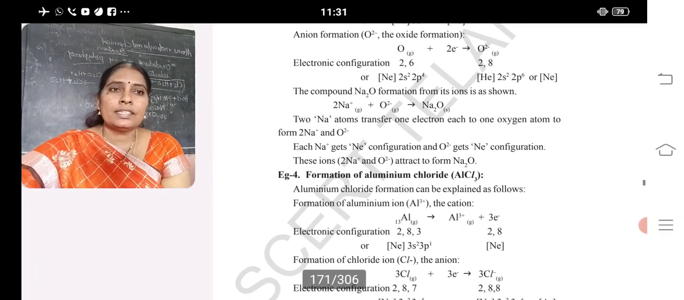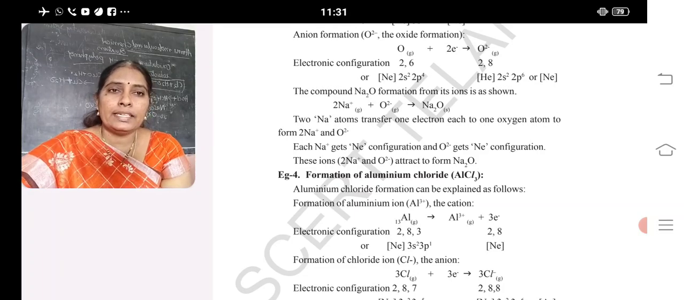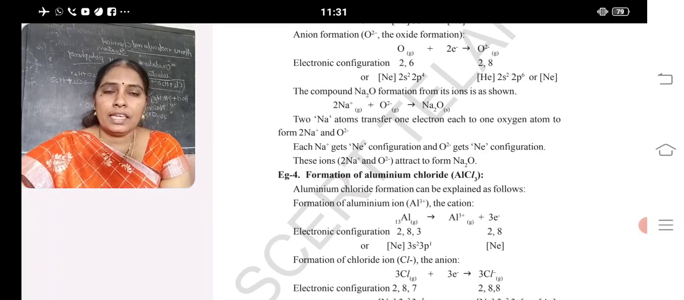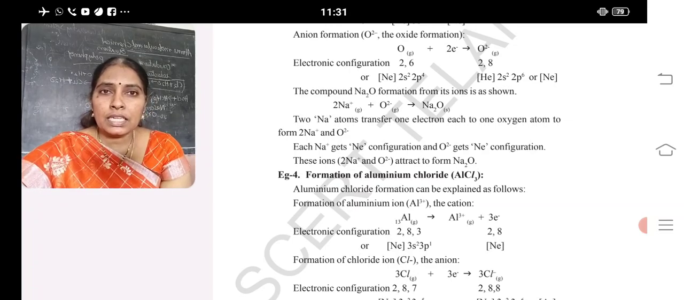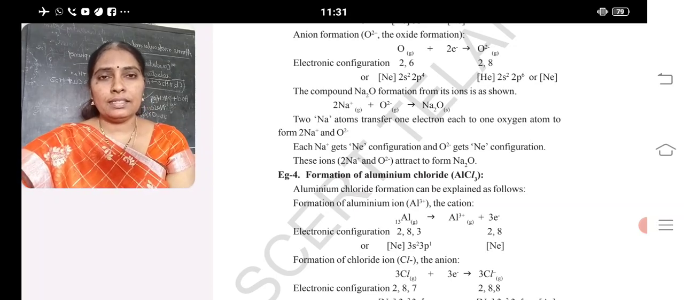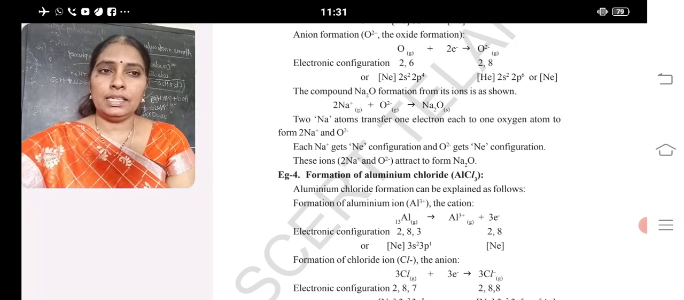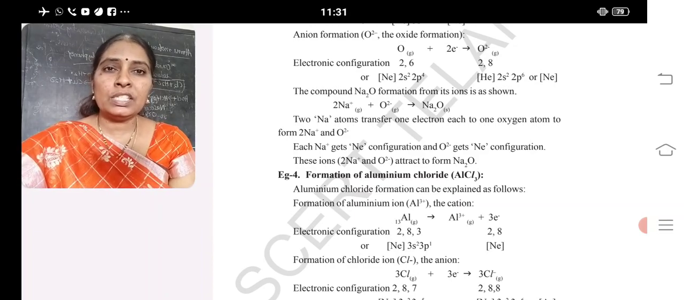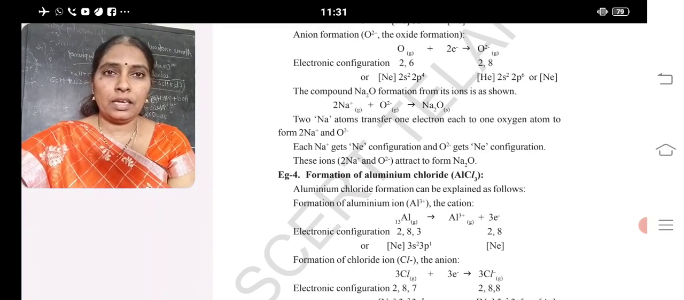The next formation is aluminium chloride. Formula AlCl3. Aluminium atomic number is 13. Its configuration is 2, 8, 3. So in the outermost shell of aluminium, how many electrons are present? 3. Getting 5 is hard, losing 3 is easy. So it loses 3 electrons and forms Al3 plus.